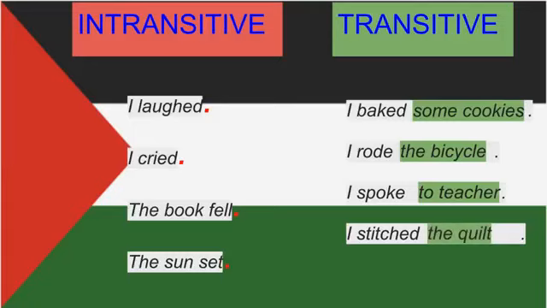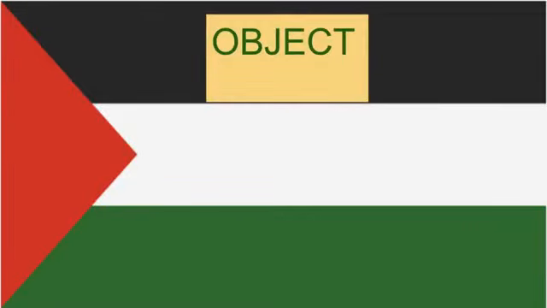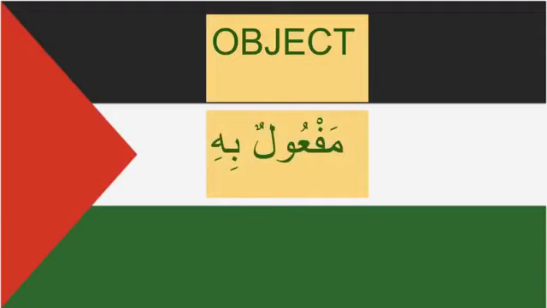So here the action has to take place on some other object, and that is where it makes complete sense. The action on its own doesn't make complete sense. So what we need for a transitive verb is an object to complete the sentence. What do we call this object in Arabic? It's called maf'ulun bihi, the thing on which the action has been taken.